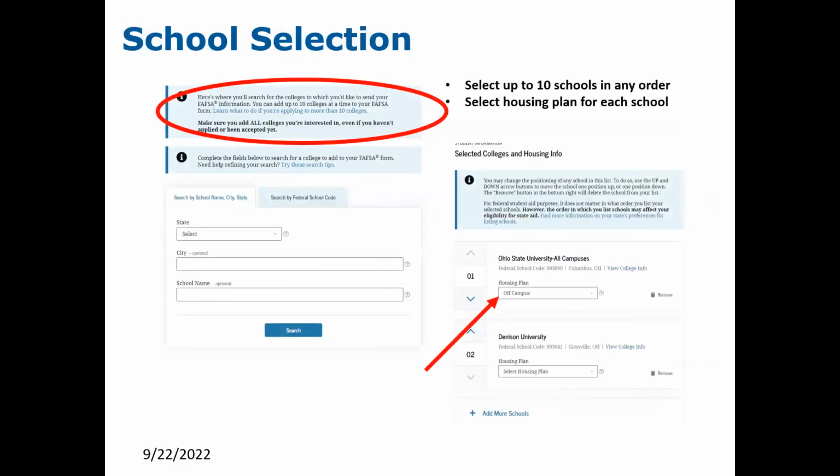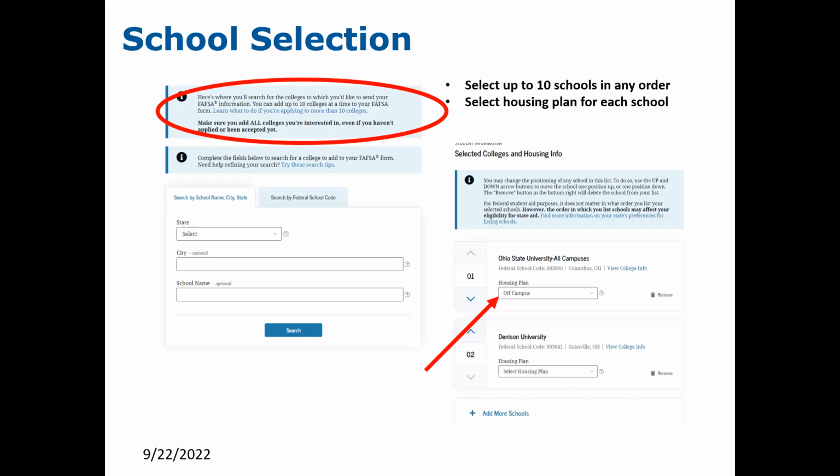Once you have identified the student's demographic information, you will now come to the school selection setup, where you will be telling the FAFSA where you wanted it to be sent. You may select up to 10 colleges and universities on the first submission of the FAFSA form. So if the student is looking at more than 10 colleges and universities, you will want to select the 10 that have the earliest financial aid priority date and submit them on the first transaction of the FAFSA form.